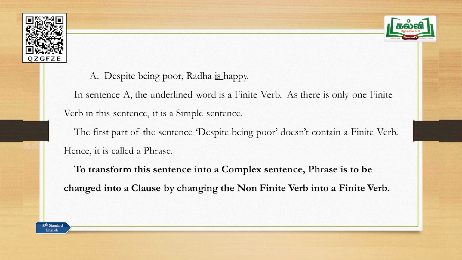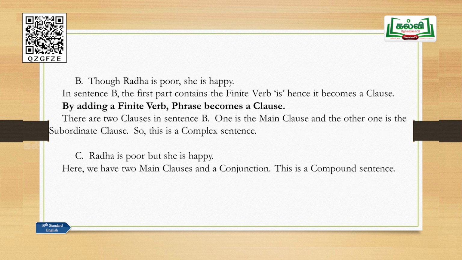So, sentence A is a simple sentence. We have transformed that sentence into a complex sentence, that is sentence B, and the same sentence has been transformed into a compound sentence, that is C. Right? I have just shown you how to change a sentence from simple to complex and compound. Let us go on. Clues for simple sentences, and this will be really very helpful. When you find these words, you can easily identify the simple sentence, complex and compound also.